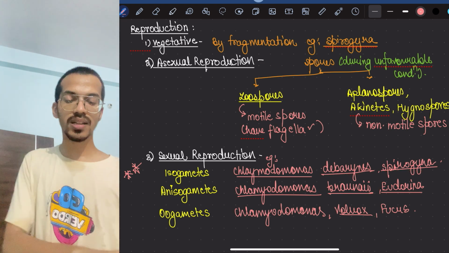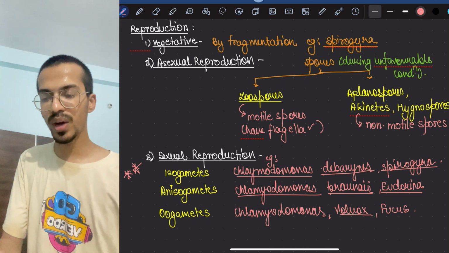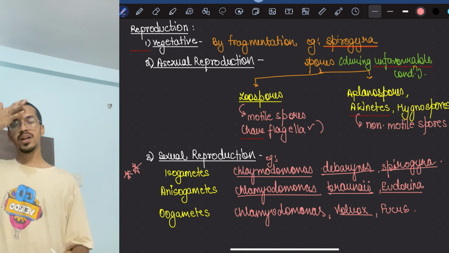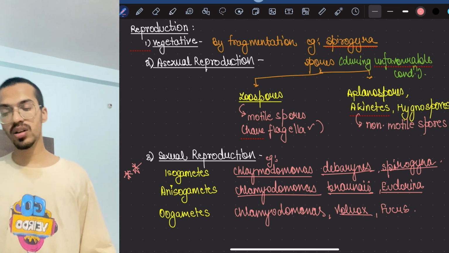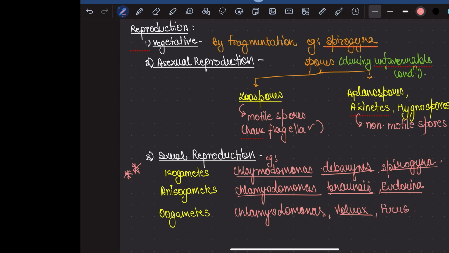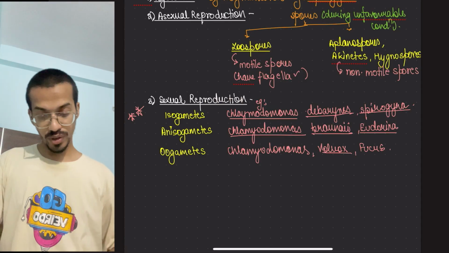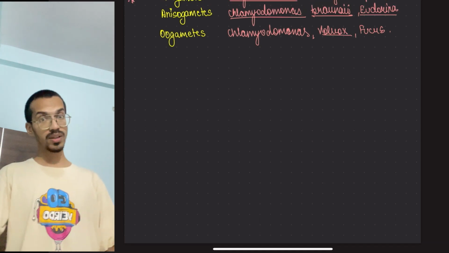Next, their ecological importance we are going to see one by one once we go into the different algae. Over there we will try to learn most of them. Now, if we are talking about sexual reproduction, we know that for sexual reproduction to take place there should be sexual organs present.